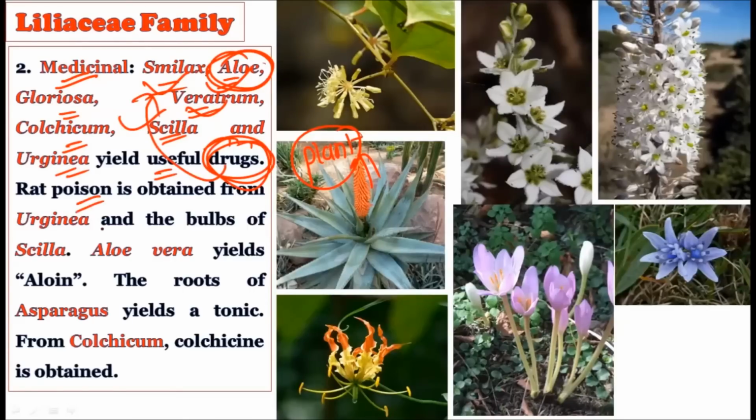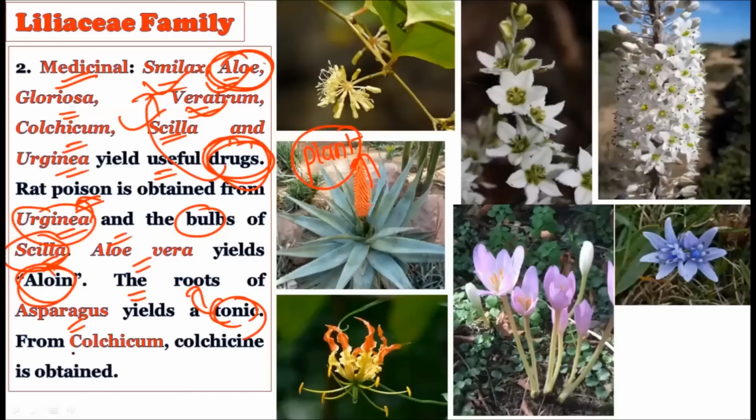Then rat poison is extracted from Urginea and the bulbs of Scilla. Both of these plants are used to create rat poison. Then this particular aloe vera has aloin. This aloin is also a herbal product and it is very useful medicinally. Then the roots of asparagus yield a tonic. As you know, asparagus is a powerful stimulant, and the tuberous roots of asparagus act as a tonic.